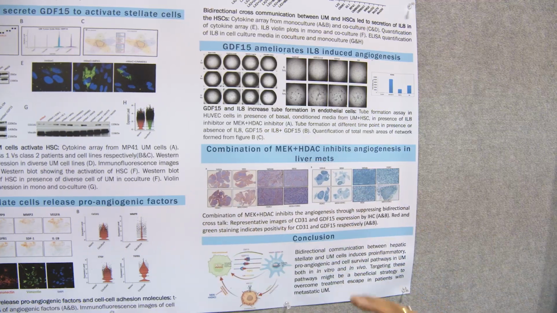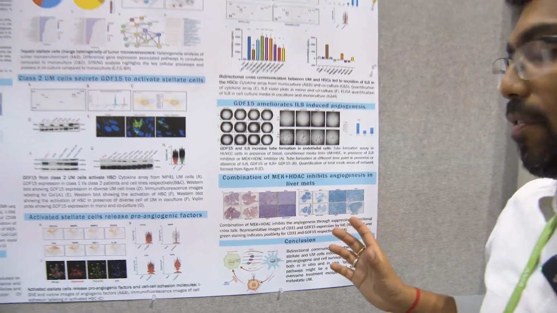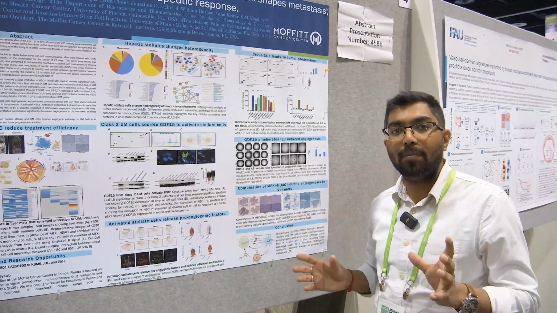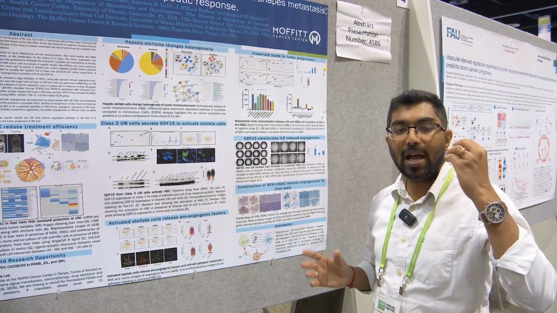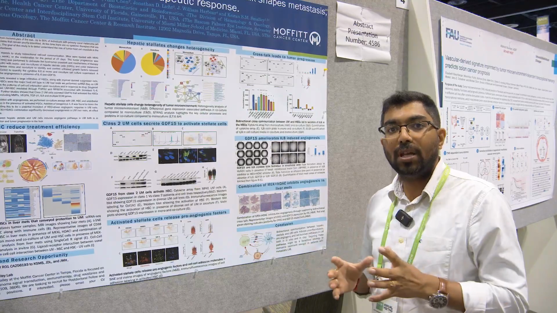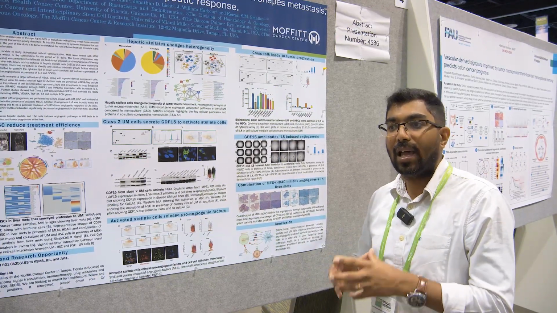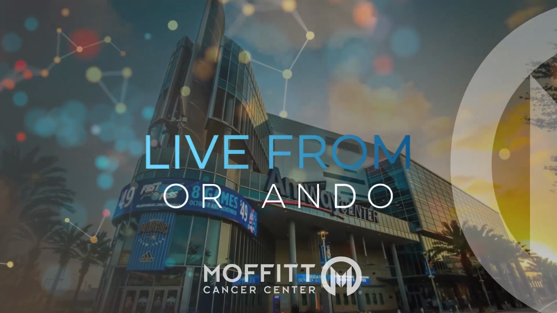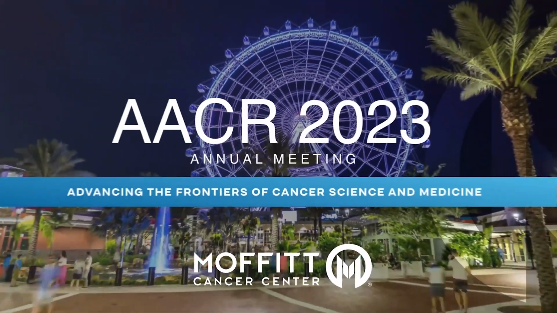Together this shows how uveal melanoma from the eye leads to metastasis. The communication between uveal cells and the hepatic stellate cells gives ECM factors that help the uveal melanoma cells grow, which can be reduced or inhibited using HDAC and MEK inhibitors.